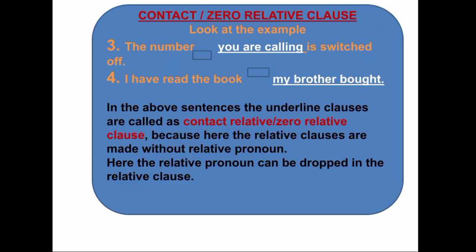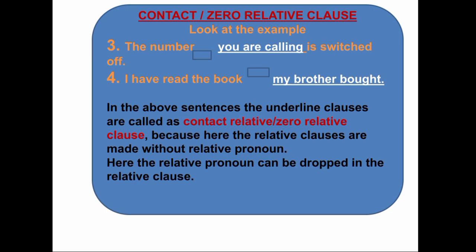Next, contact clause or zero relative clause. Look at these two sentences, dear students. The number you are calling is switched off. I have read the book my brother bought. In the above sentences, the underlined clauses are called contact relative or zero relative clauses because here the relative clauses are made without a relative pronoun. Here the relative pronoun can be dropped in the relative clause.